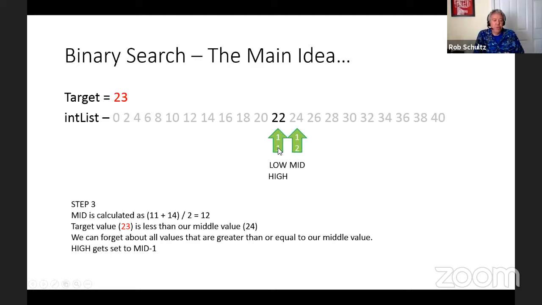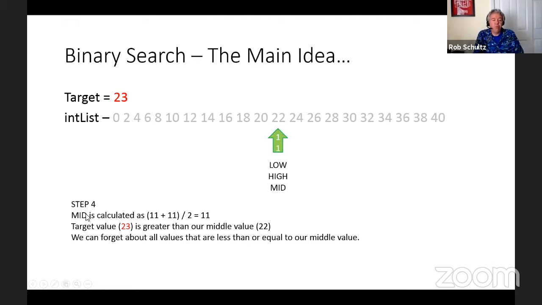Okay, we're going to repeat our steps again. So step 4, our fourth comparison, mid is calculated as 11 plus 11, which is 22, divided by 2 gives us 11. So now everything's pretty much pointing at this one index position. Our target value 23 is greater than our middle value of 22, which means we can forget about everything that's less than or equal to our middle value.